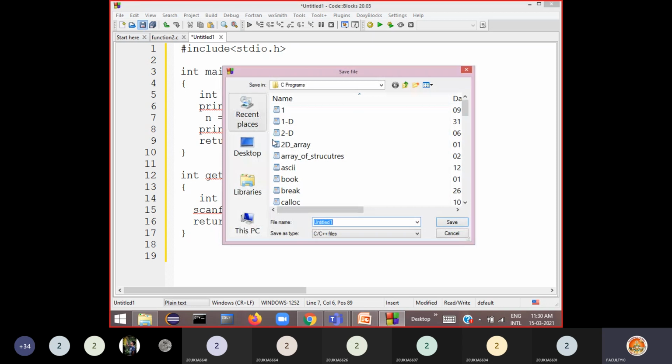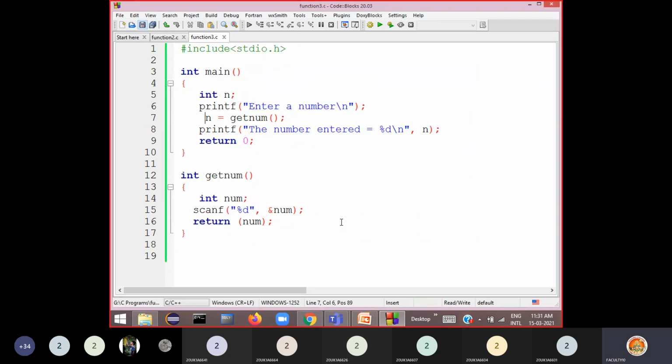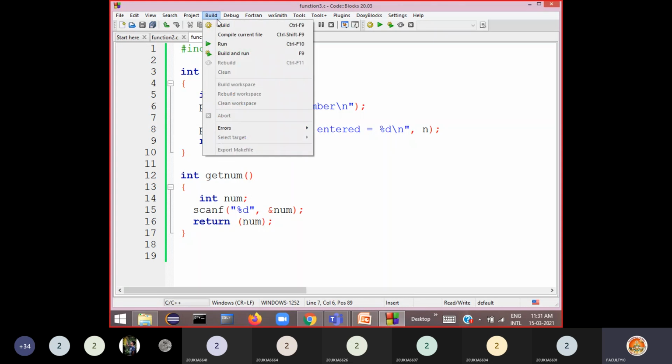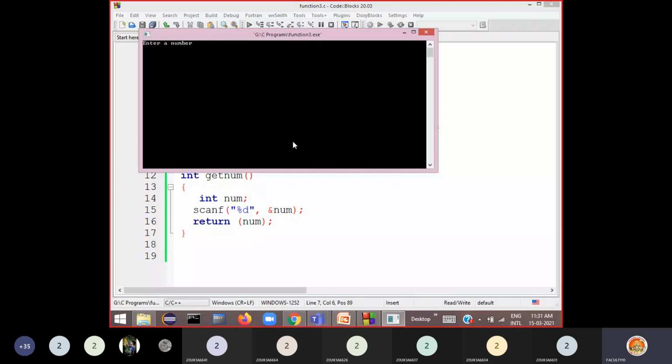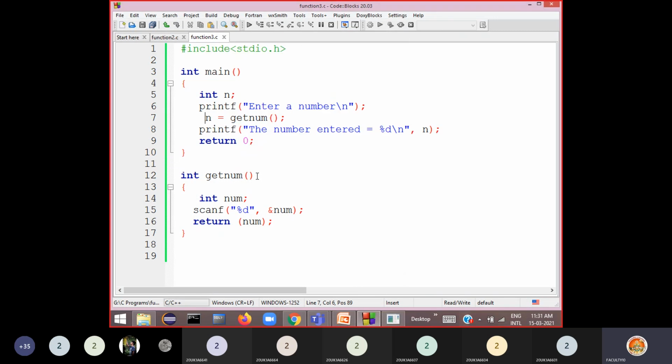So if I save this program as function3.c, just build the program. Okay, run the program. Now see, enter a number. So 55 I entered. Now you can see the number entered is equal to 55. Here this function prototype we missed. Control C, you need to define it here, Control V, because it gives some warning or error sometimes.